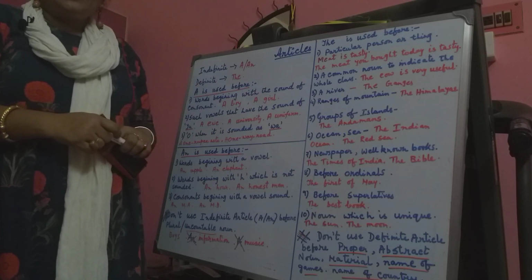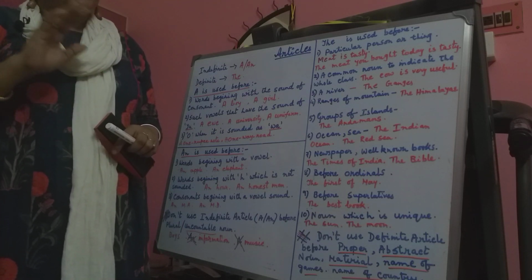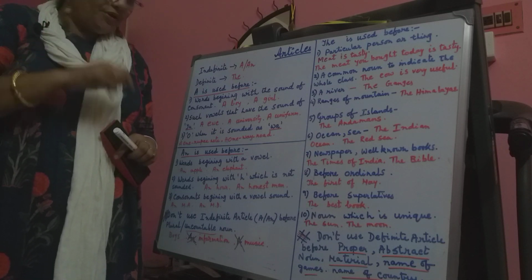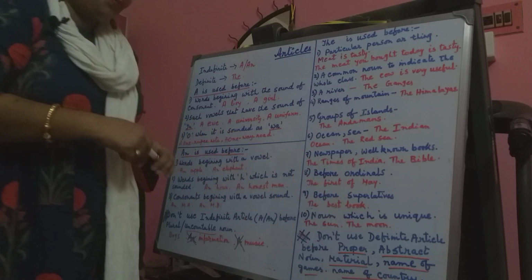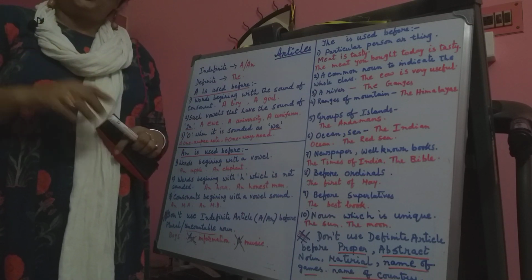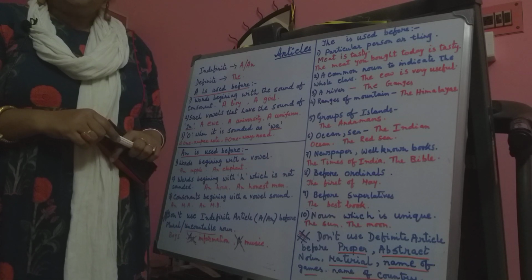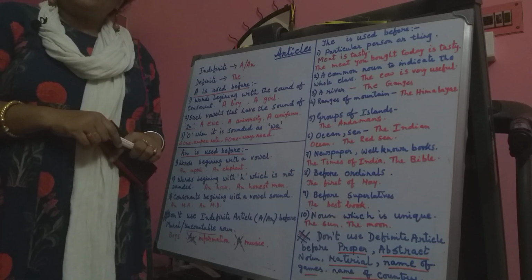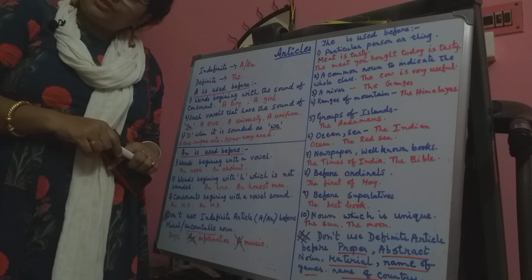If I say the Rama is a good boy, it is not correct. We will not use the before a proper noun. Abstract noun. If I say I love the truth, it is not correct. Truth is an abstract noun. We will not use the definite article before an abstract noun.